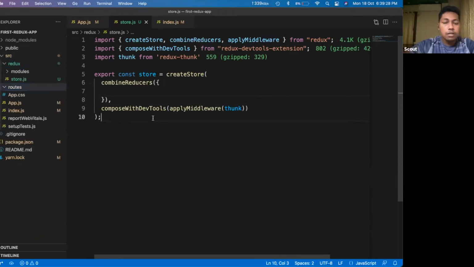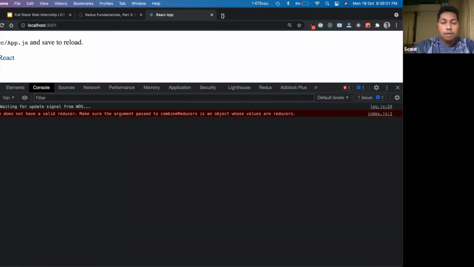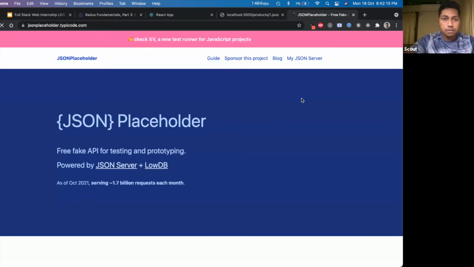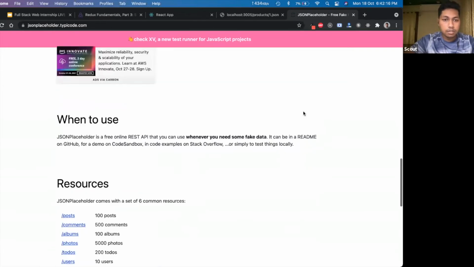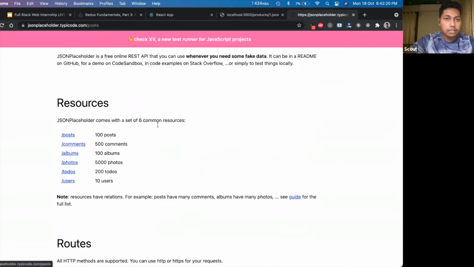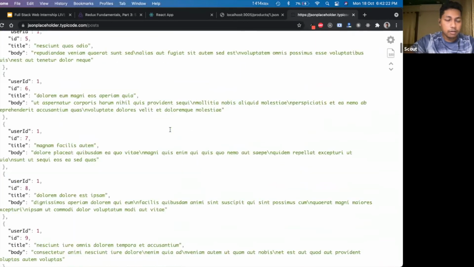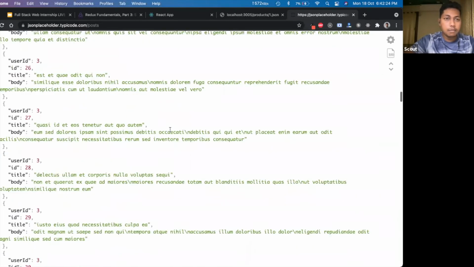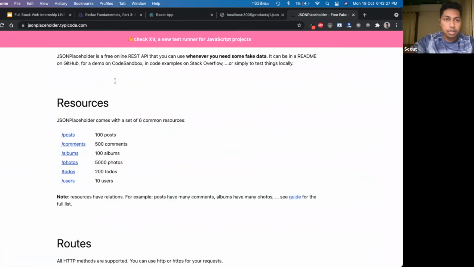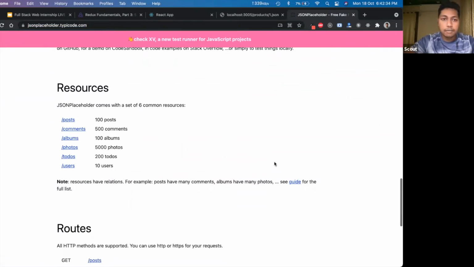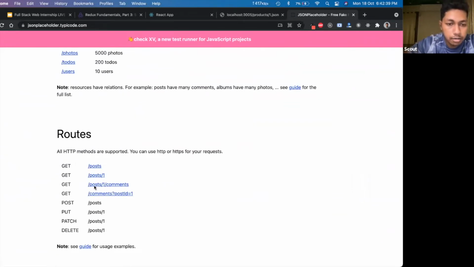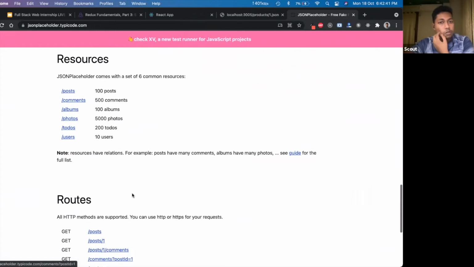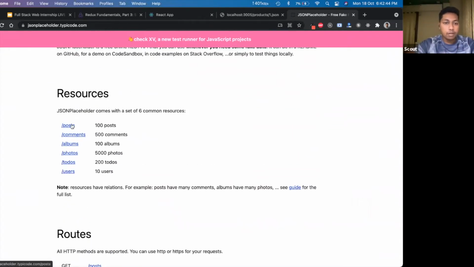So in this application, I have one API from JSON Placeholder. This is a more real, remote API, so I think that will work. This is a sample API I'm sharing with all of you. You can save this URL. There are some fake API endpoints here which you can use. So we will use this API only.